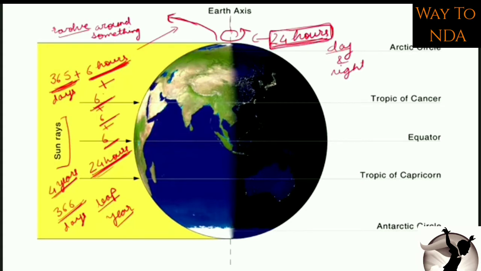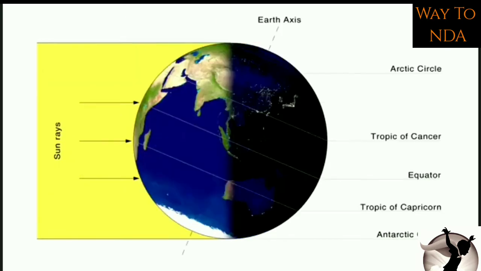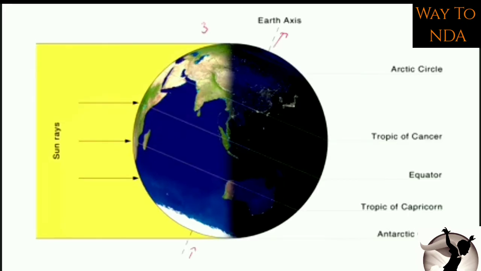You must be thinking that the earth's axis is like this and the earth rotates like this. You must be thinking that this is the axis and the earth is rotating around itself, but no, you are wrong. The earth does not have an axis like this. The axis of the earth is slightly tilted like this. So this is the tilted axis, and this tilted axis is fixed. You will see that the tilted axis is at 23 and a half degrees.